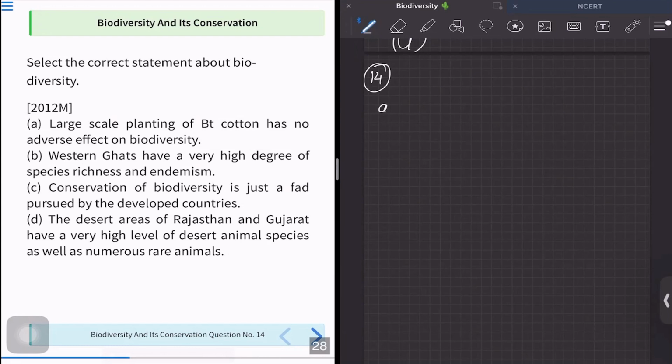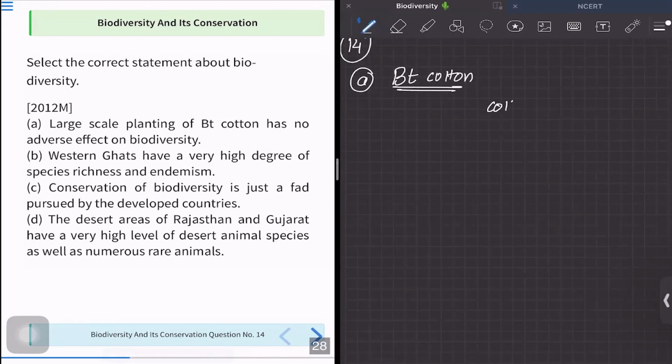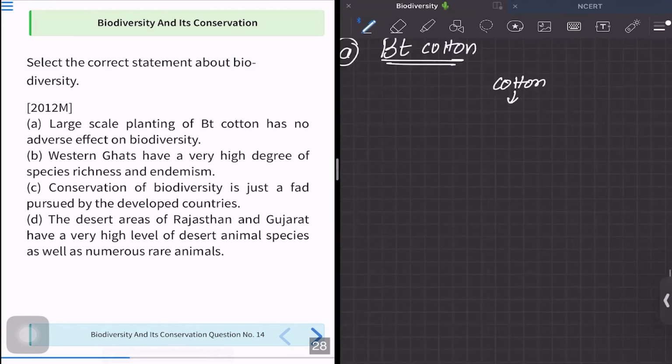Now, for that, let me explain what BT cotton is. On cotton, we have the invasion, or we can say attachment, of a bacteria, the BT bacteria. What is the full form of BT? It is actually Bacillus thuringiensis.